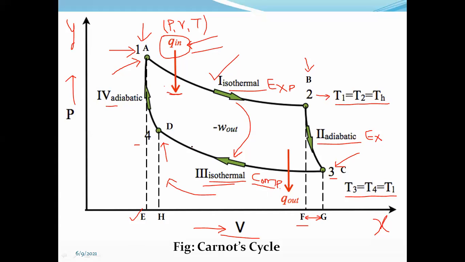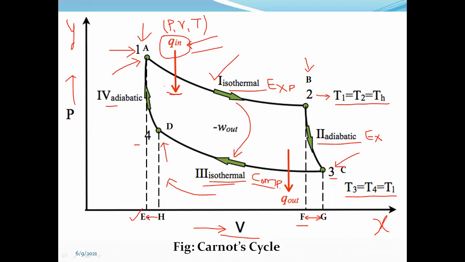And after that, 4 to 1 or D to A, once again we can observe that the working substance is compressed to reach the initial condition A. So D to A is again a decrease in the volume of the working substance.